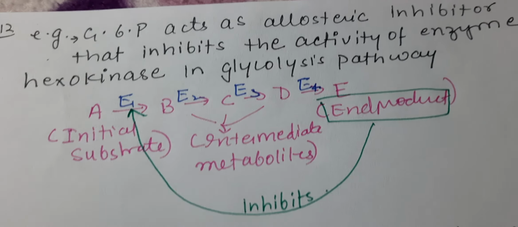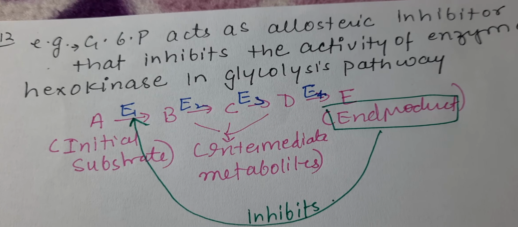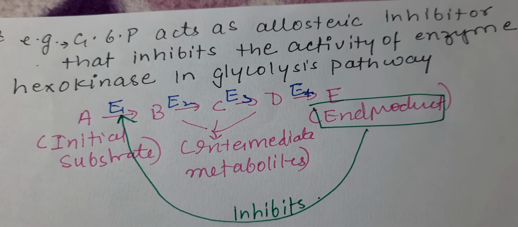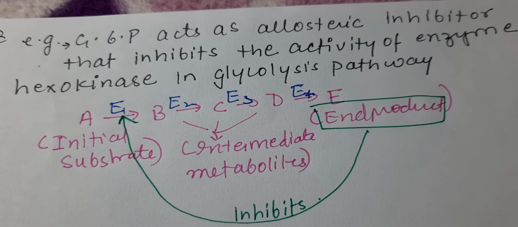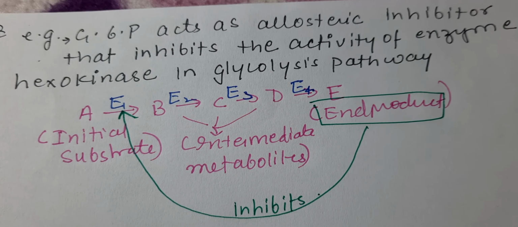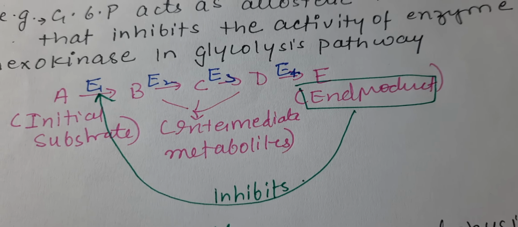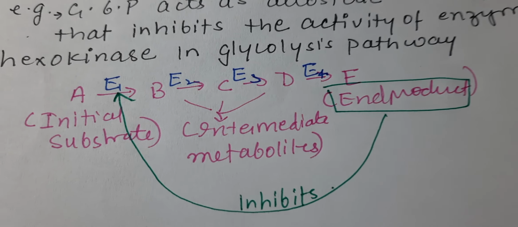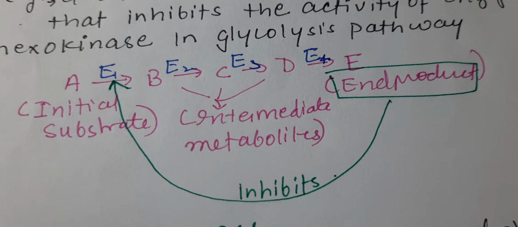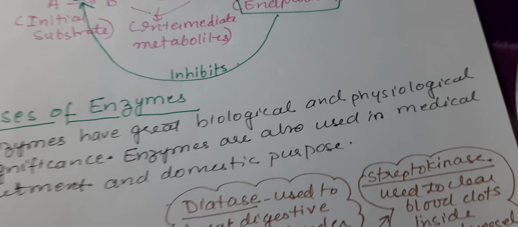Now just to understand, A, B, C, D, E: here A is the initial substrate, E is the end product, and B, C, D are intermediary metabolites. So E1, E2, E3 are different enzymes catalyzing the different reactions in a pathway. The end product over here will bind with the first enzyme. So the first enzyme over here is the allosteric enzyme, and it inhibits the whole pathway. So this is also known as feedback inhibition.